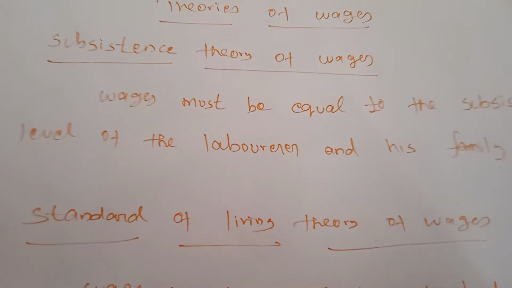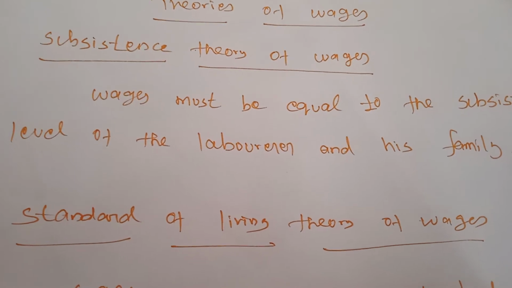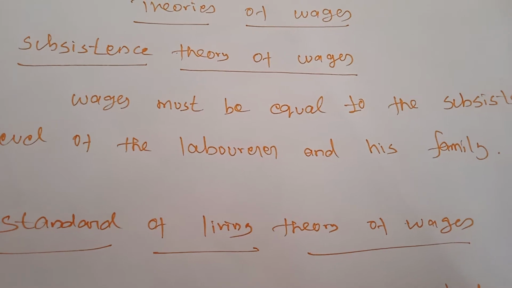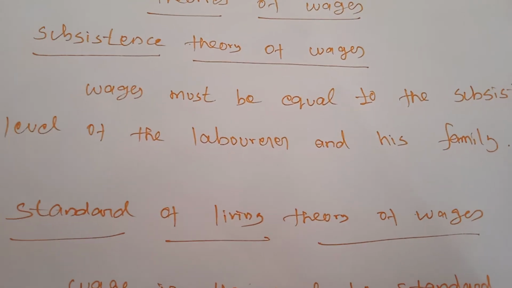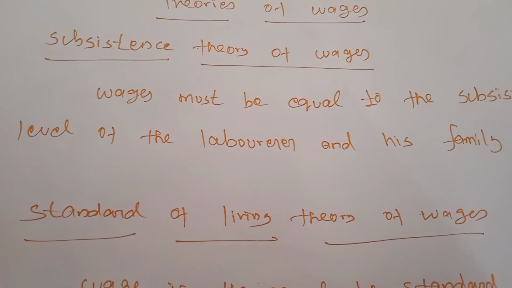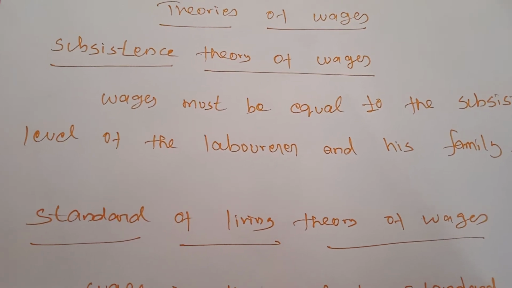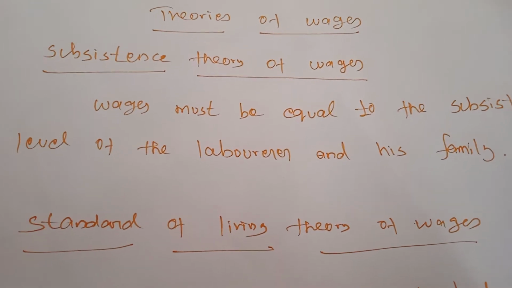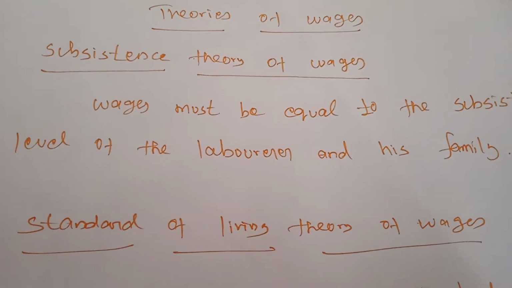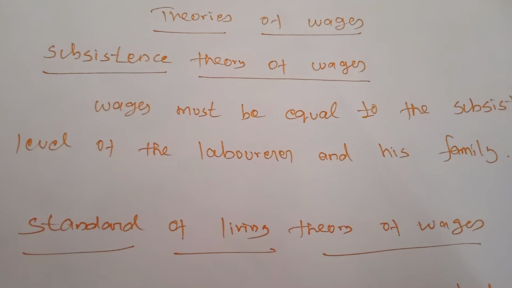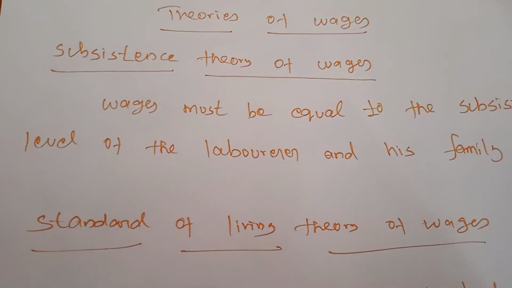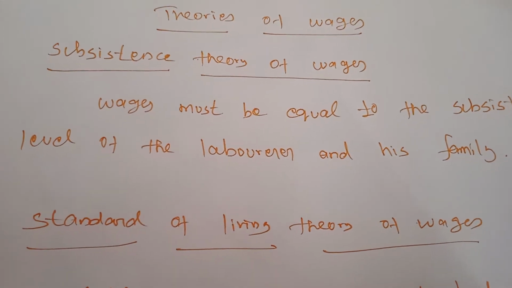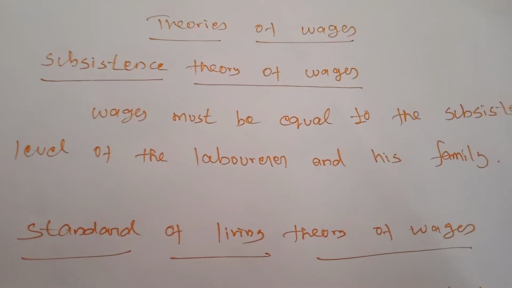Why do the wages have to be equal to the subsistence level? If workers are paid higher wages than the subsistence level, the workers would be better off and they will have large families. Suppose the laborer gets more wages than the subsistence level, their family will grow and be enlarged, and because of that the population may also increase.